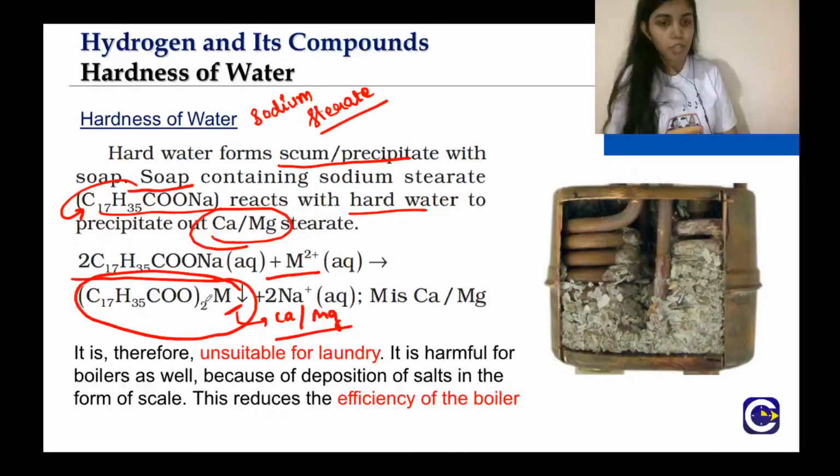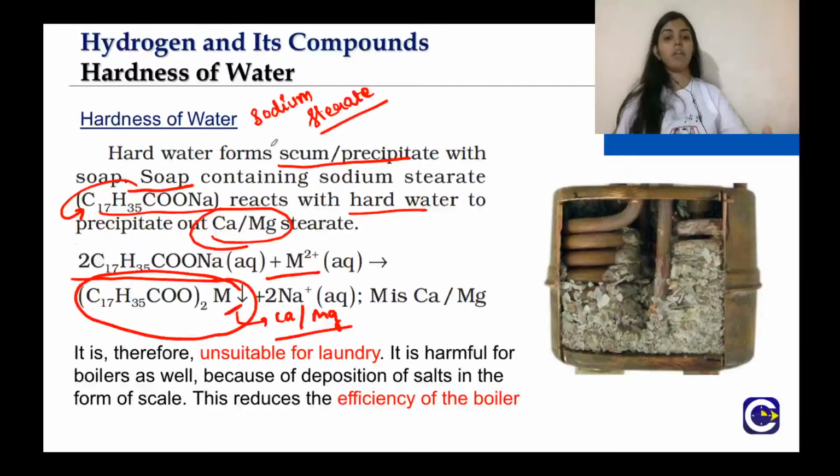So what happens if you are bathing with hard water is that it will form a scum-like thing, that is this precipitate, right? And also if you take boilers in geysers, in geysers we have a rod, so if you are using hard water there, the white scum or the white precipitate of calcium or magnesium stearate sticks to that rod, and therefore it reduces the efficiency of the rod to be heated, right?